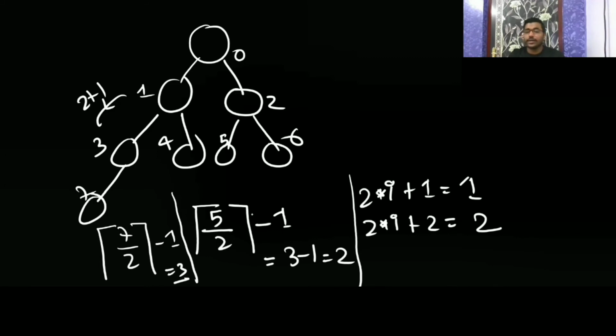Even when we are finding the left child and right child, we are doing only division by 2 or multiplication. To find the left child we multiply by 2, and to find the parent we do the division. Multiplication and division are like left shift and right shift, which are bitwise operators. By these bitwise operators we can do it, and it will help in our implementation and save our time.